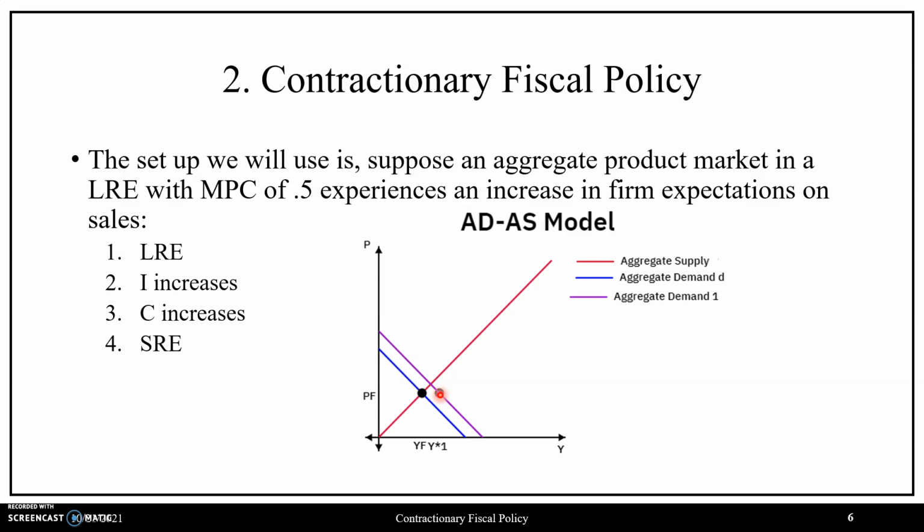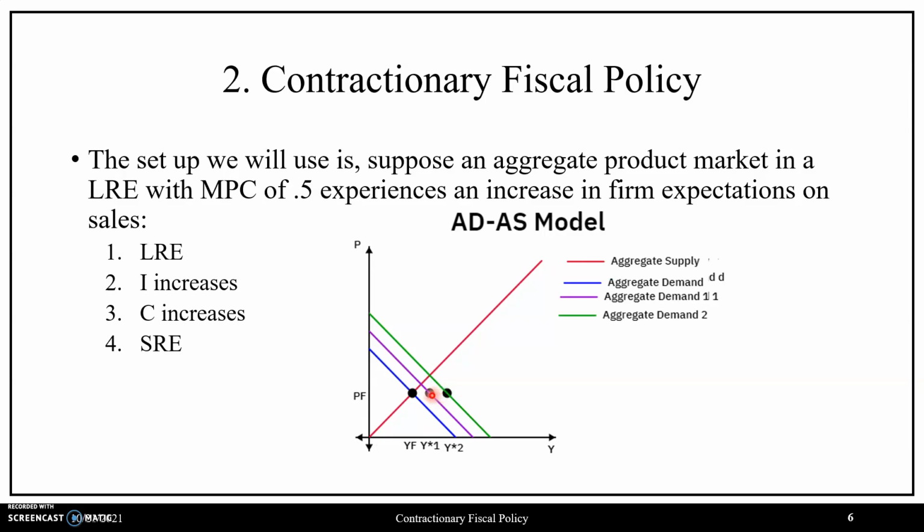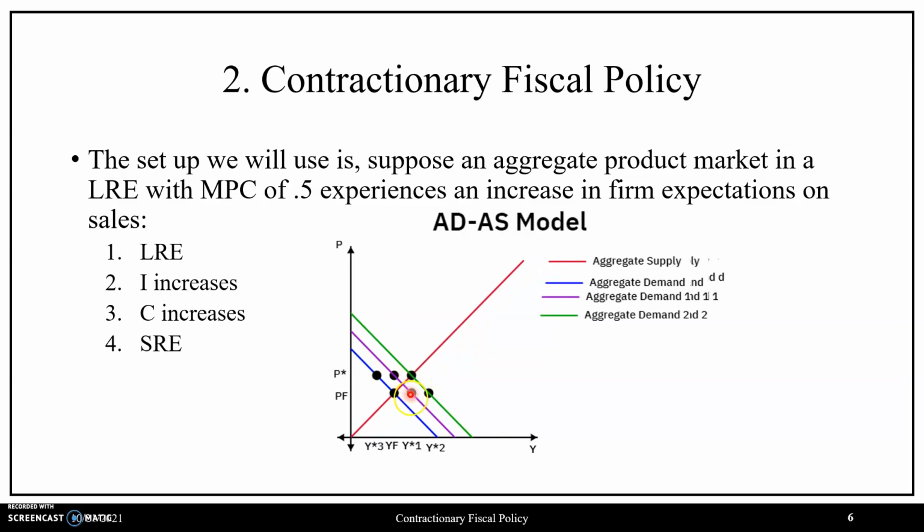So holding the average price level fixed, we'll go from AD1 to AD2, where after this change occurs, then we'll have adjustment to the short-run equilibrium at the intersection of AD2 and AS, giving us a real output level Y star 1 at the average price level P star, where we observe that Y star 1 is strictly greater than our potential output level Y sub F, so unemployment will not be a concern.